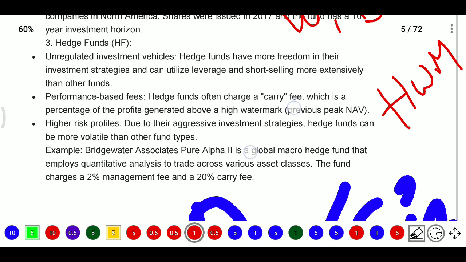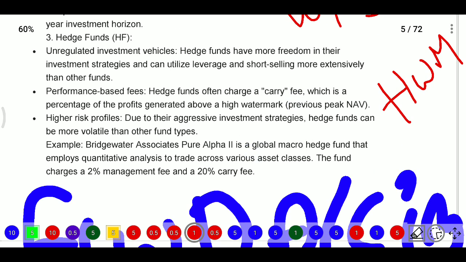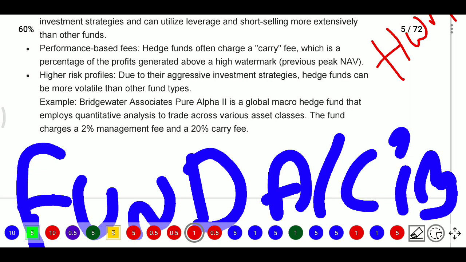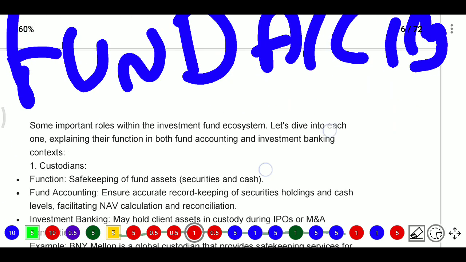Next, high risk profile. Due to their aggressive investment strategies, hedge funds can be more volatile than other types of funds. They are more aggressive than mutual funds because their investment strategies are aggressive in nature. For example, Bridgewater Associates Pure Alpha is a global macro hedge fund that employs quantitative analysis to trade across various asset classes. The fund charges a 2% management fee plus 20% carry fees. That is hedge funds.